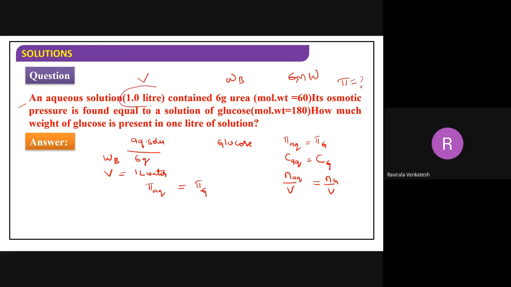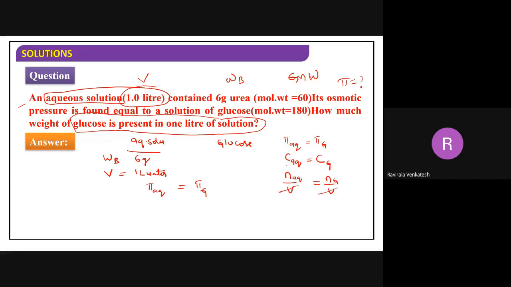1 liter aqueous solution, 1 liter glucose solution. Now tell me, volume is same or not? Yes, sir. So volume will be cancelled here. Now what will be remaining here? Number of moles of aqueous solution by number of moles of glucose solution.